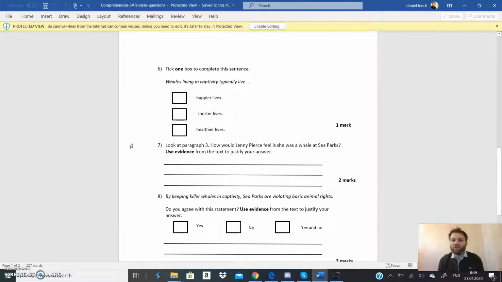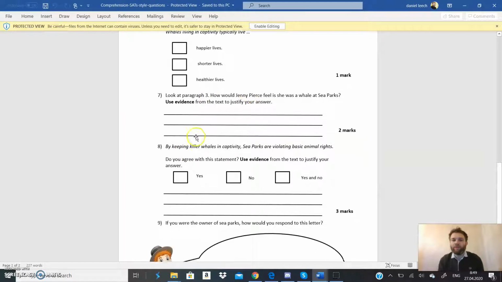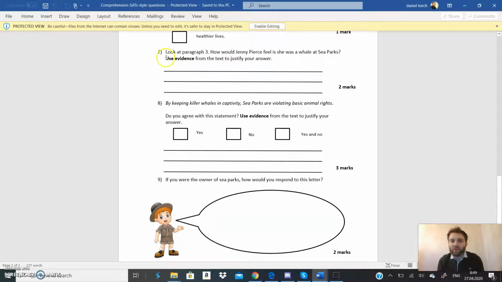But as the text goes on, there's a couple that you need to give slightly longer answers to. And when it says use evidence, this is important. It's got that for more than one question. You need to try and put a quote from the text.